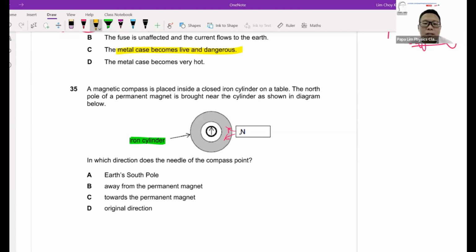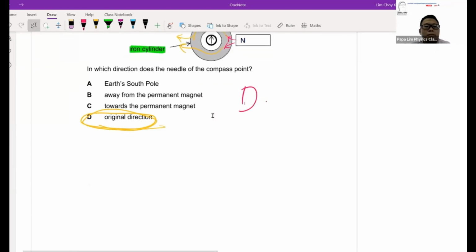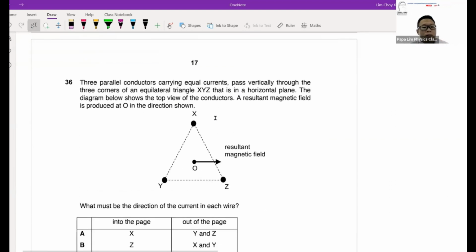So your magnetic field lines will move across the surface of the iron cylinder, and as a result, none of the field lines will enter the compass itself. And as a result, my compass will just remain at its original location. Nothing will change. So that's question 35.